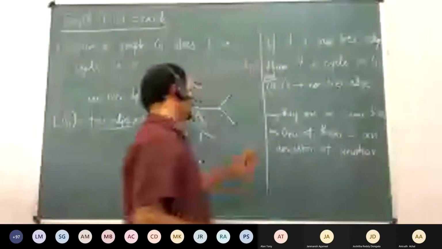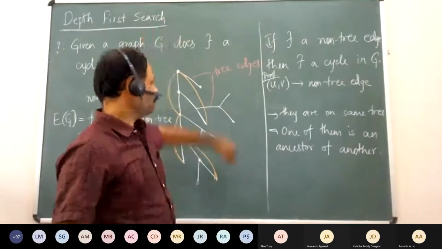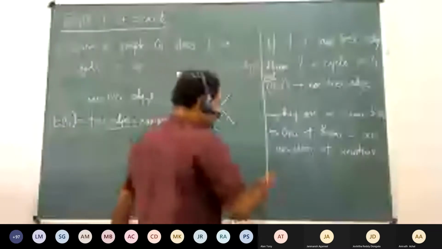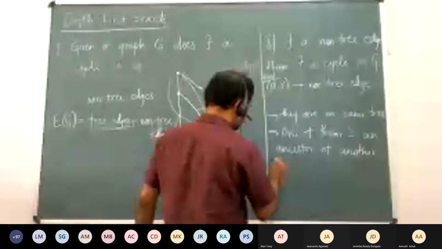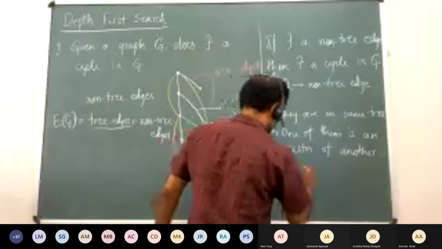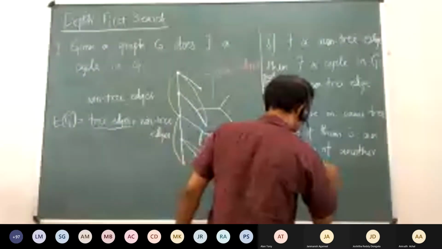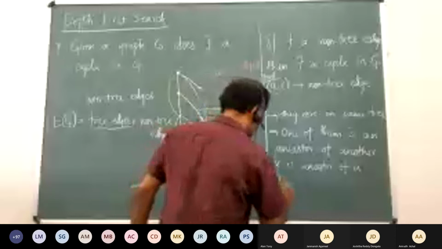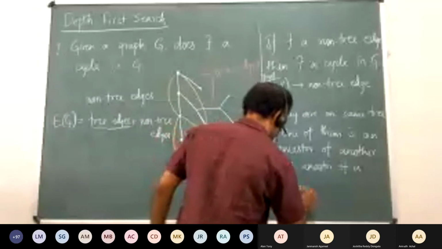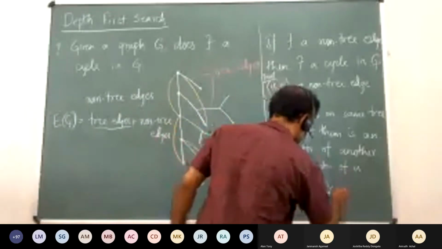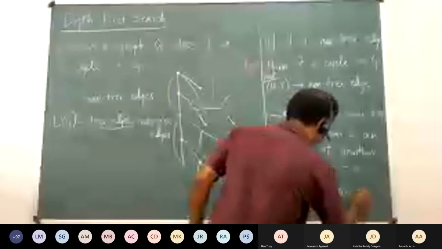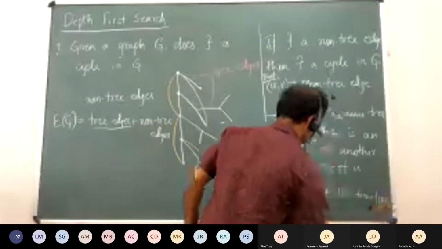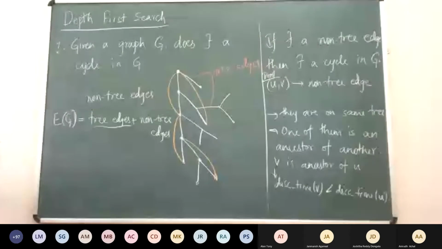So without loss of generality, say V was discovered first, right? So V was discovered first, then V is an ancestor of U, right? Here we are assuming that the discovery time of V is less than the discovery time of U, right? So is that true? Is that always true? Is this true for every non-tree edge?